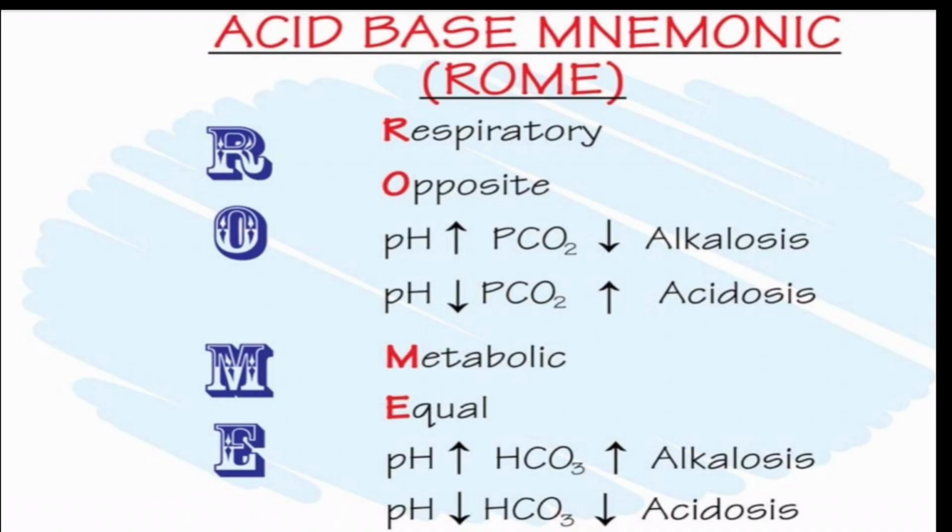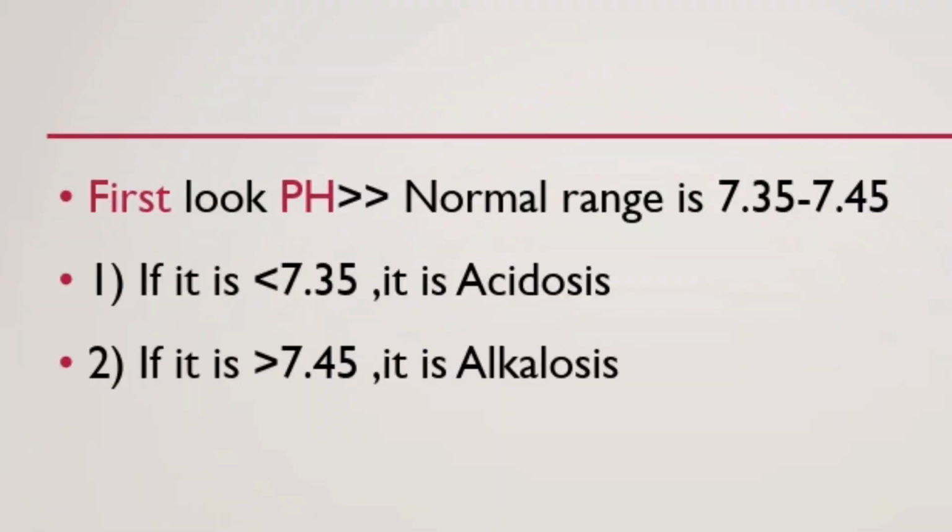This is a mnemonic: ROME. ROME stands for respiratory opposite and metabolic equal. It means that in respiratory disorders two things are monitored, pH and PCO2, and in a respiratory process both will be in opposite directions. In alkalosis, pH will be increased and PCO2 will be decreased. In metabolic disorders, both parameters, pH and HCO3, will be in the same direction.